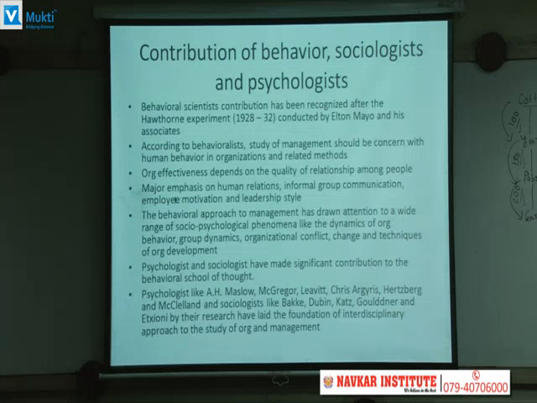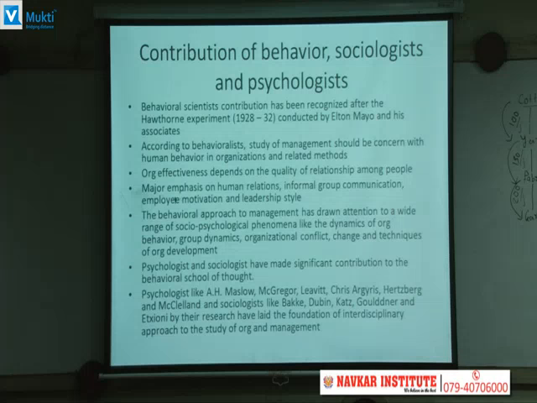According to behavioralists, the study of management is more concerned with human behavior in organizations and related methods. The effectiveness of an organization also depends on the quality of the relationships among people. The main emphasis is on human relations, informal group communication, employee motivation, leadership style, all these things. Psychologists and sociologists also made very significant contributions in the field of the behavioral school of thought.